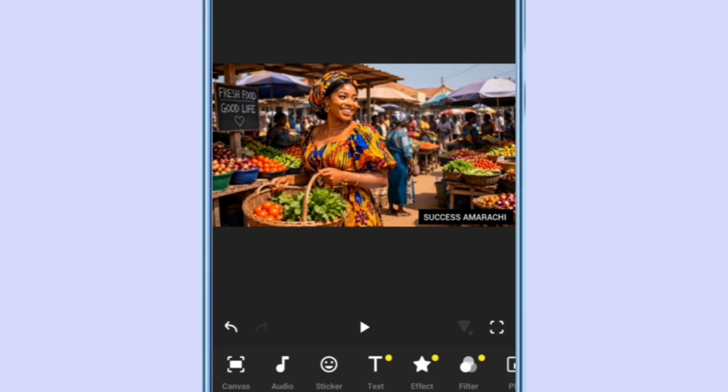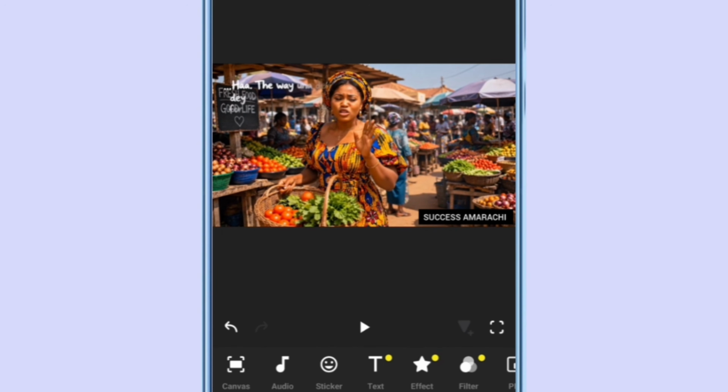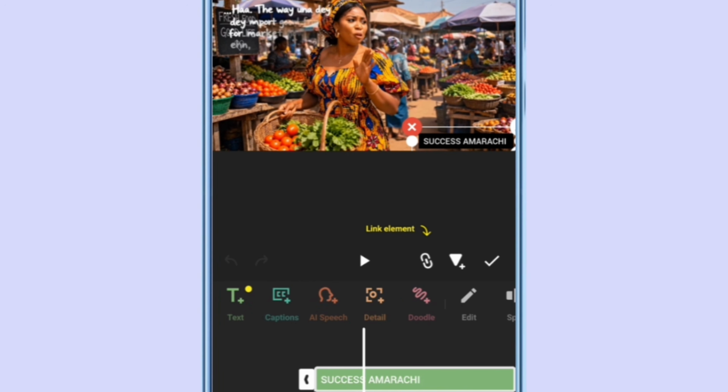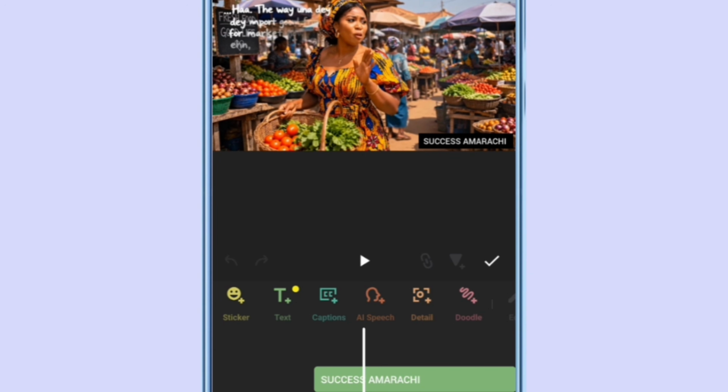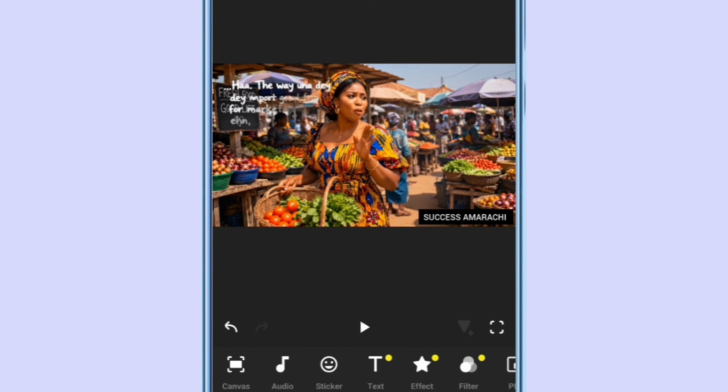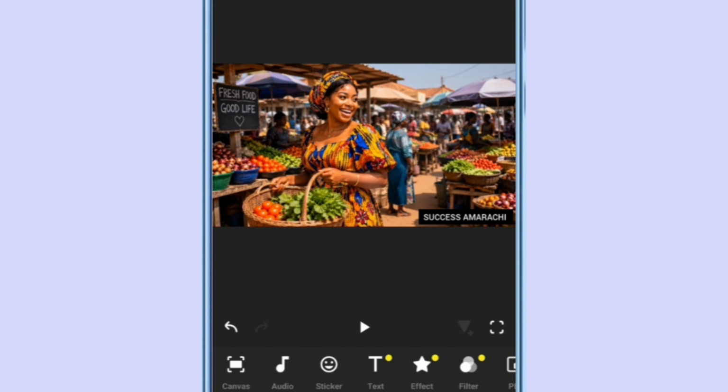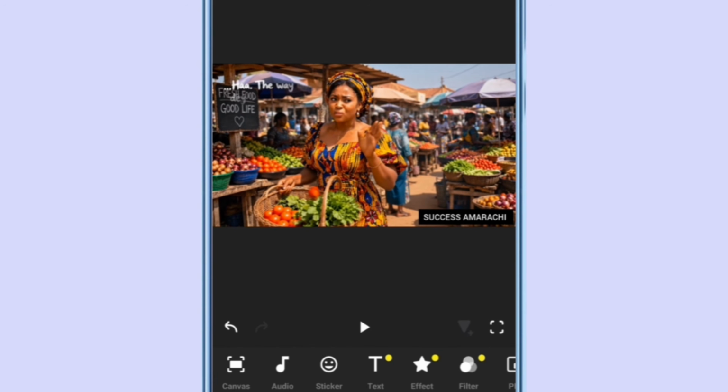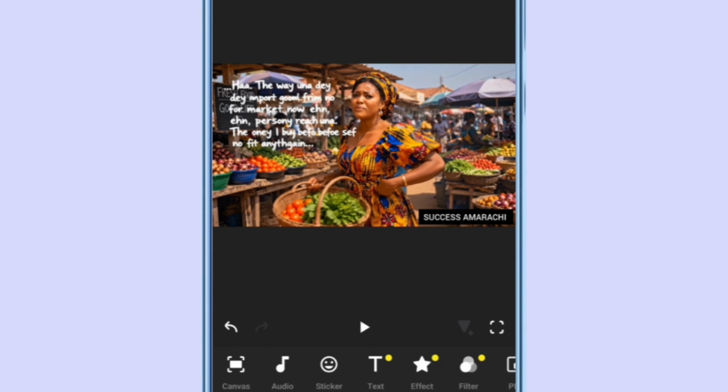I have shown you two options right now, right? You can just zoom it or just use your own. As you can see, you can't even know, you would think it's me that just added my name. You can even tweak this name itself, right? You can just click on text, go to text, and then use a beautiful font to write your name. This looks beautiful and clean. You don't have to use emoji and make it look rough. Just a simple adjustment, just like this. Very plain and simple, it's fine, right? So now you know how to generate your images, make it talk, all for free, and still remove the watermark.